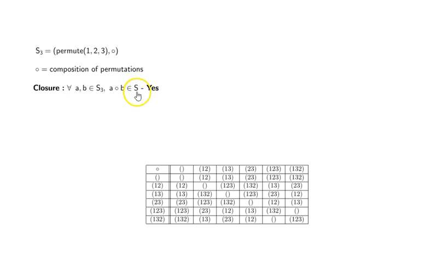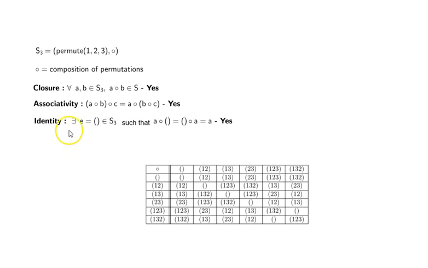So again, let's see closure for all A, B in S3. A composition B will also be in S3. So it is closed under composition of permutations. You can go through this and see and make sure that you have understood. Associativity, yes. Identity, there exists E equal to no action in S3 such that A composed with no action equals no action composed with A, which is equal to A. So identity exists.